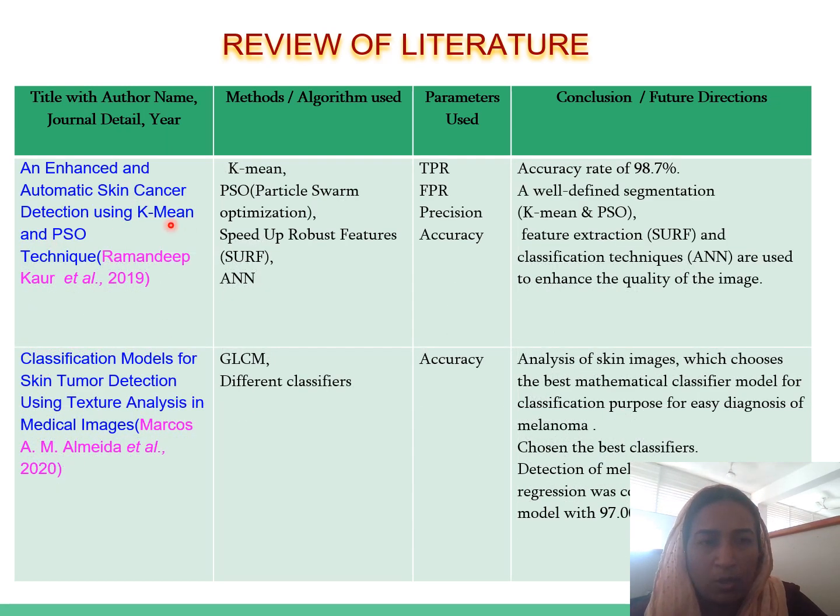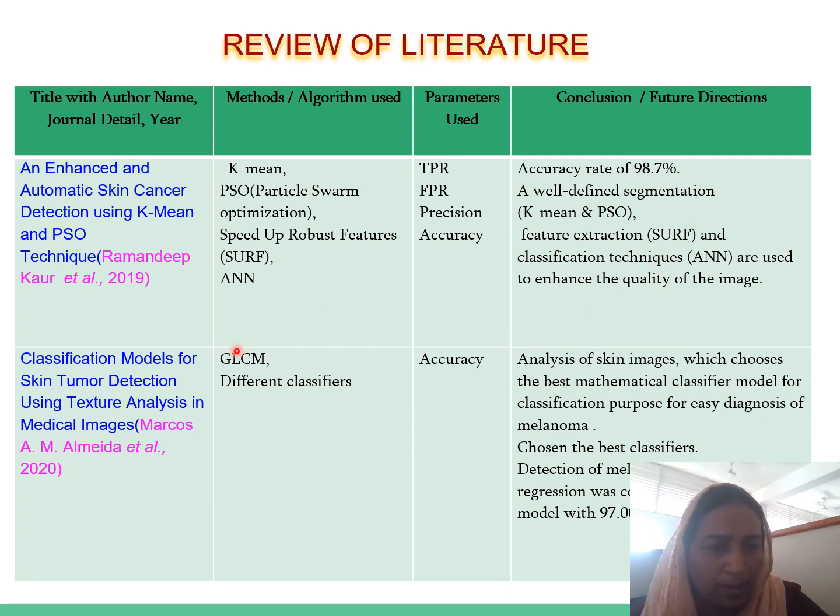Next, an enhanced and automatic skin cancer detection using K-means and PSO techniques. Here they have used the K-means algorithm, the PSO optimization algorithm, and the Speeded-Up Robust Features, SURF method, and ANN methods are used. They have evaluated TPR, FPR, precision, accuracy, etc. The accuracy rate obtained is 98.7%.